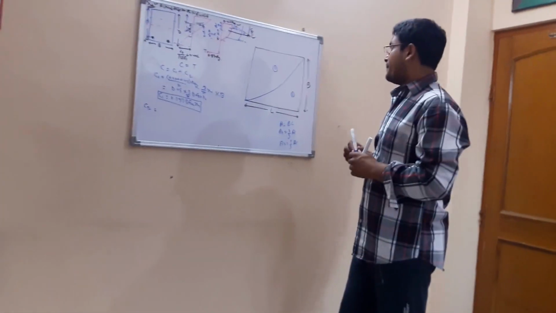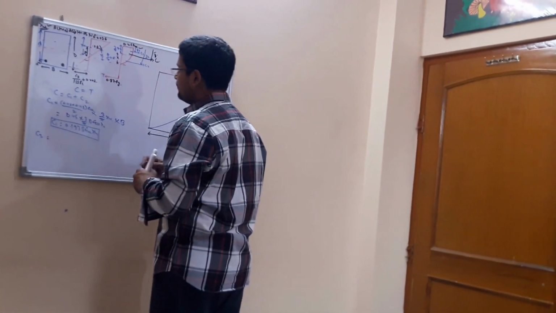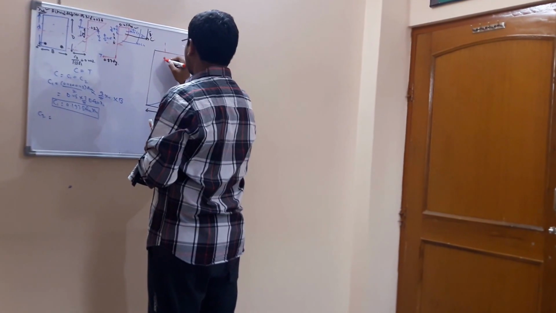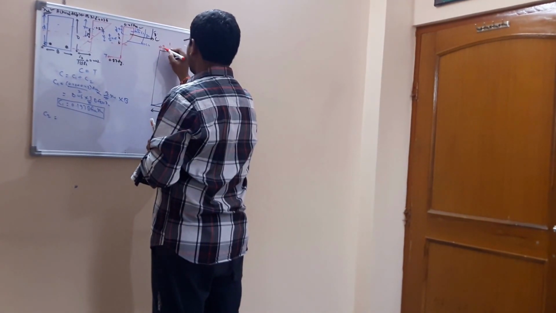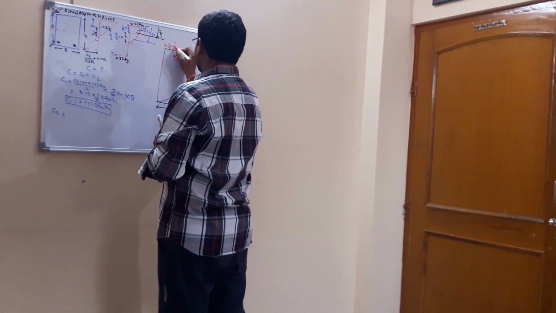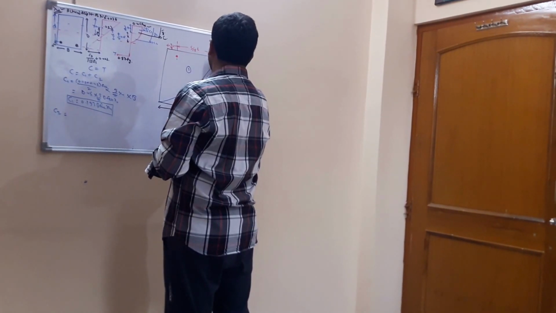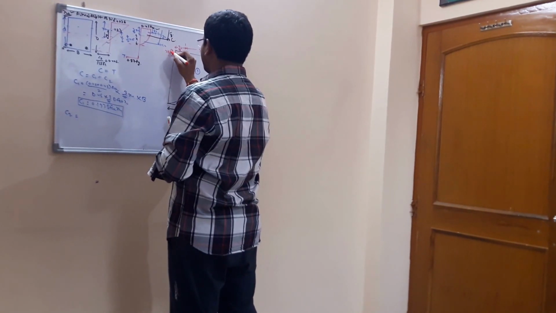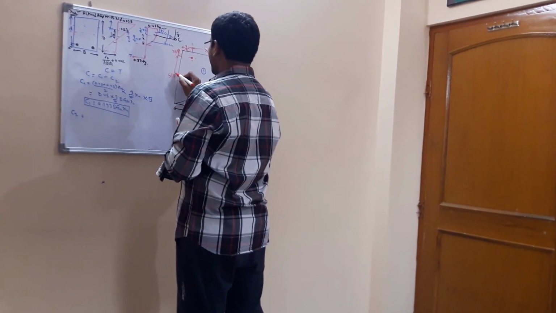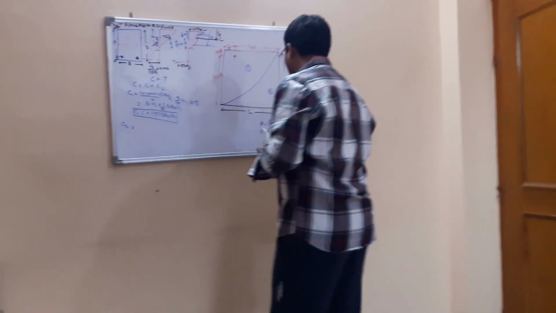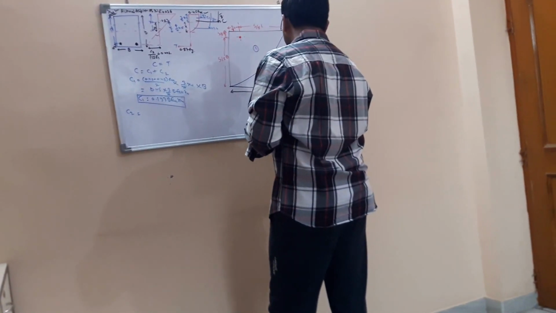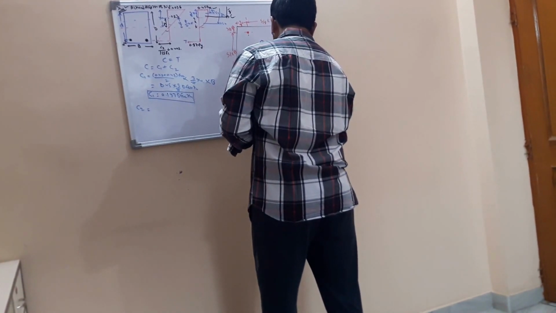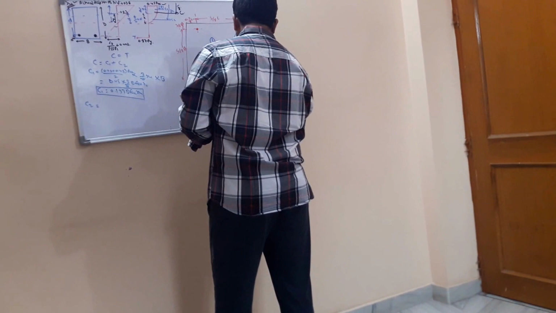Okay. And the CG of this will be 3/8 of L, and this will be 5/8 of L. Similarly, this will be 3/8 of B, and this will be 5/8 of B. If we talk about here, CG will be here. That will be 3/4 of L, and that will be L/4.